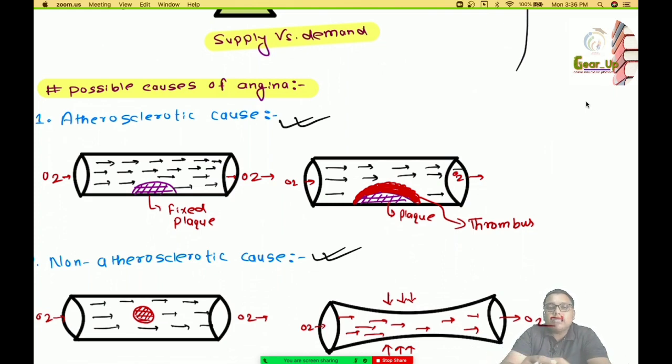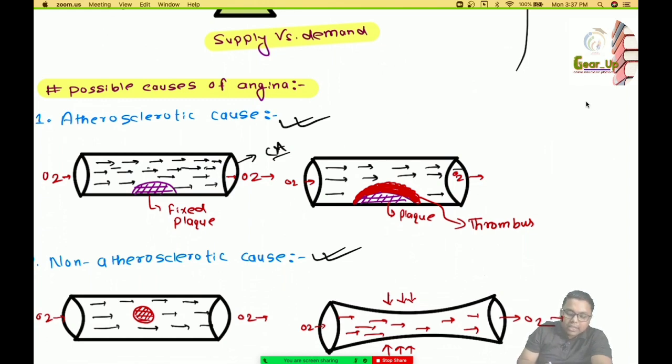It is nothing but the formation of plaque, or solid particles, in the arteries, especially the blood vessels. In the case of angina, it occurs in the coronary arteries. If we assume this as a typical coronary artery, here is the supply of blood to the heart.